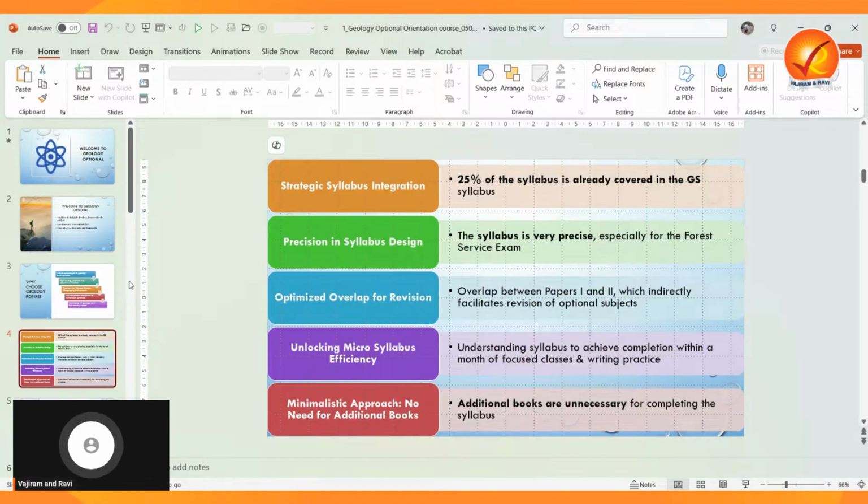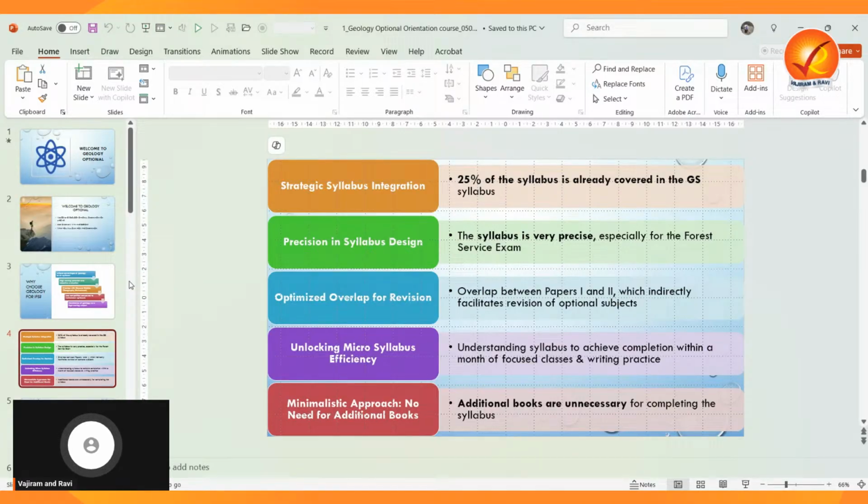So which indirectly facilitates our revision for these optional subjects such as paper 1 and 2. Okay. And generally, how do we increase our efficiency? Enhancing our efficiency means understanding the syllabus. It is not only for geology optional. It is very well that even for any paper, any topic actually, understanding the syllabus, by knowing the micro syllabus, we can achieve completion within a month, we can say.